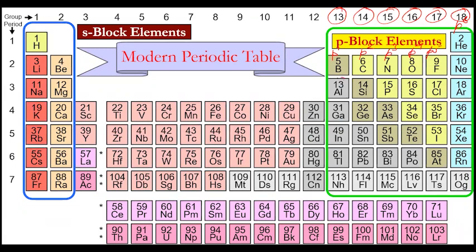For example, if you write the configuration of aluminium, silicon, phosphorus, etc. Aluminium 13: 1s2, 2s2, 2p6, 3s2, 3p1. The valence electron is in P, and this is the first one. So this will be 13th group. It will start from 13.